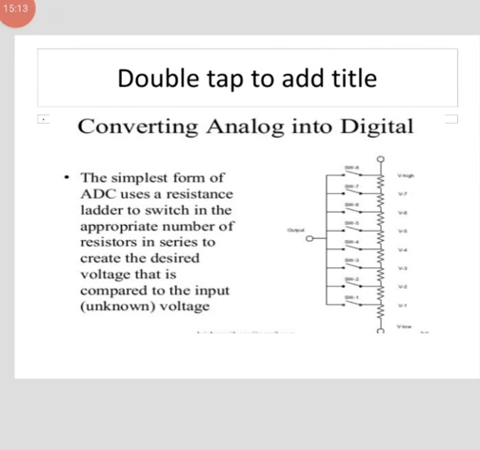The next is converting analog into digital. The simplest form of conversion, that is ADC, uses a resistance ladder to switch in the appropriate number of resistors in series to create the desired voltage that is compared to the input voltage. So here a ladder with resistors, that is a resistor ladder, is used.